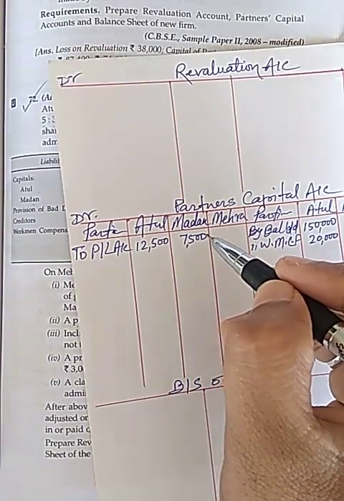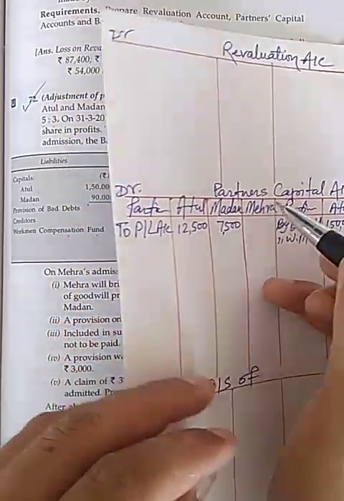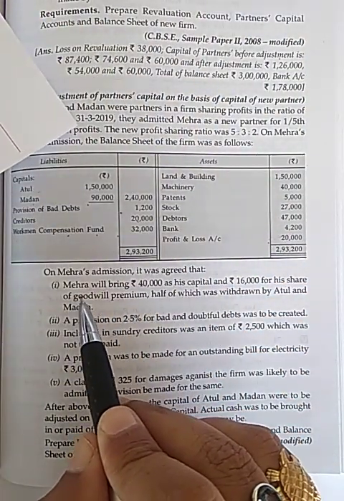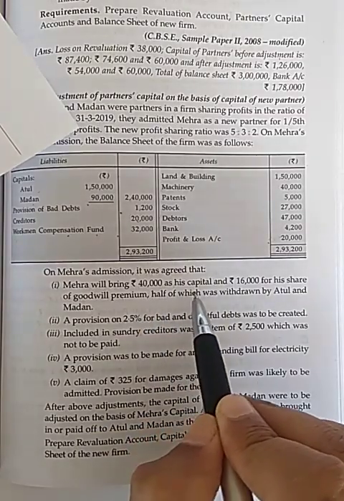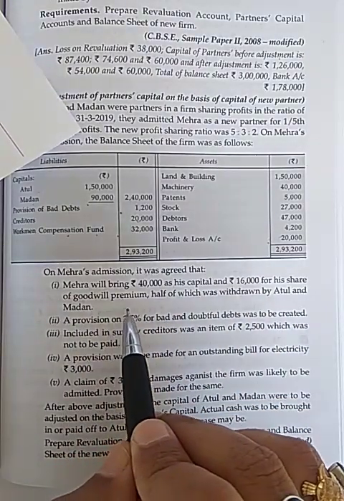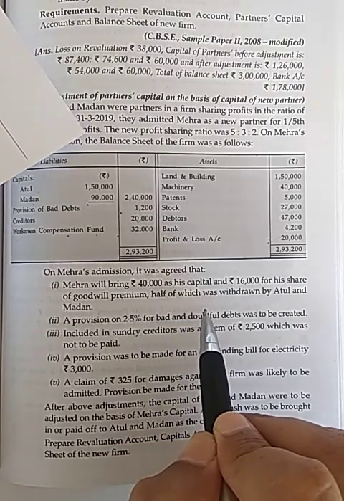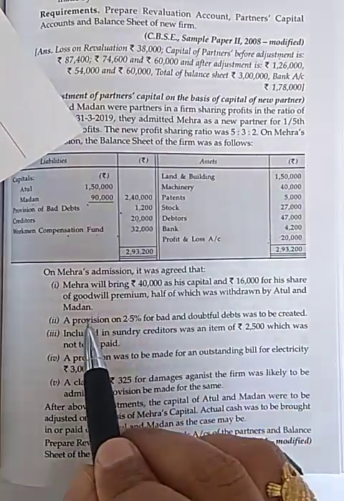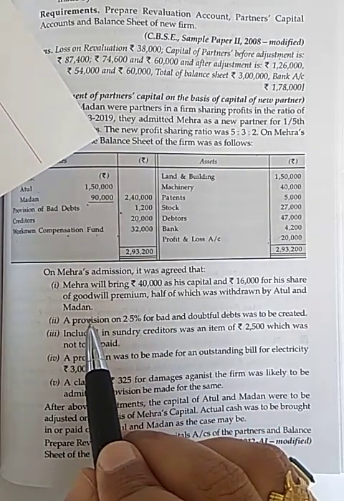Now I am going through point wise. Mehra will bring 40,000 as his capital and 16,000 as his share of goodwill premium, and half of which was withdrawn by Atul and Madan.